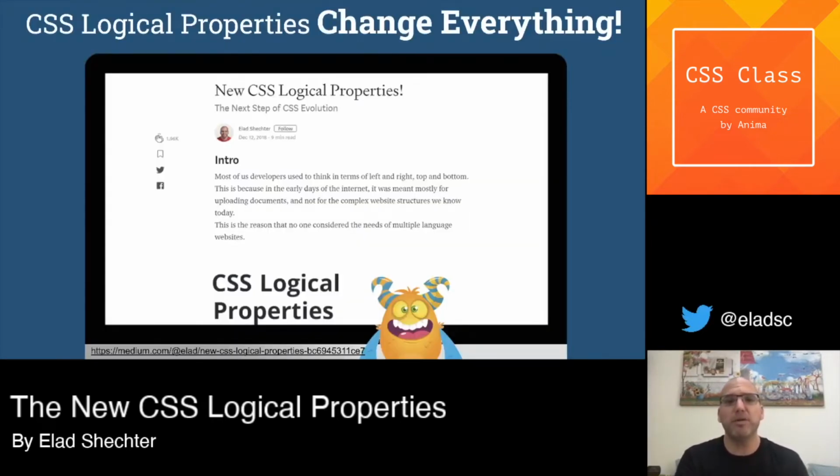We are here to talk about the new CSS Logical Properties. When I first noticed them, I saw them in the developer toolbar of Chrome when I was debugging my code. I wrote properties like margin, and the autocomplete showed me property names like margin-inline-start and margin-block-end, and I immediately understood that this is the future of supporting better typography in websites. Immediately, some members in my community started to ask me questions about this.